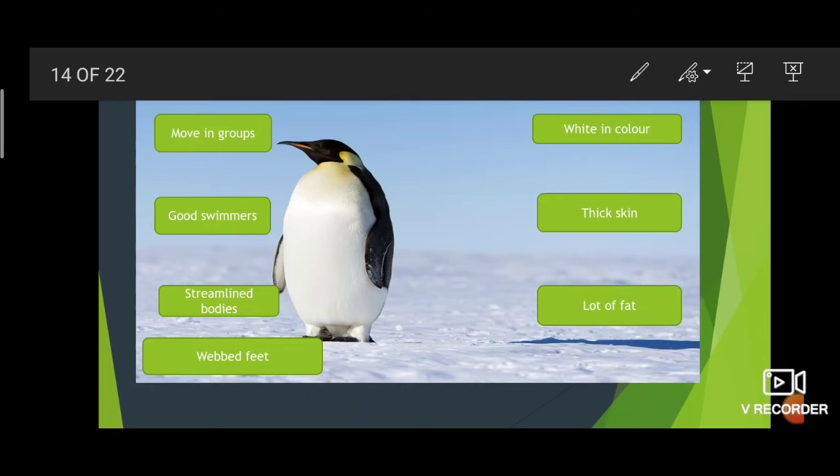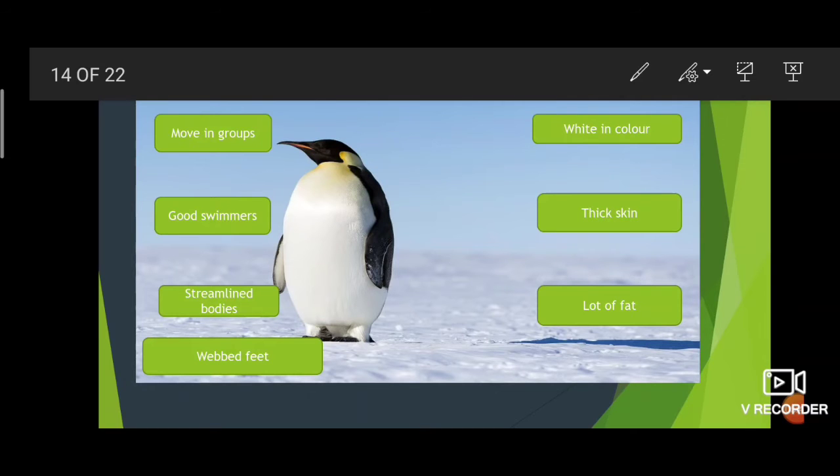Polar bear is also white in color, penguin is also white in color. So it merges easily with the white background. It also has thick skin and a lot of fat to protect it from cold. It has a lot of fat, then thick skin. Thick skin protects from cold.